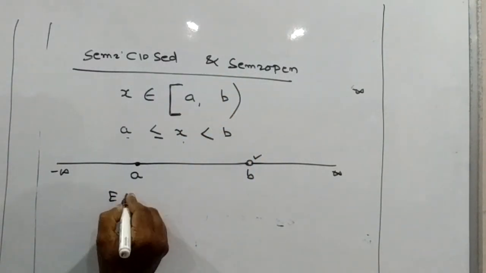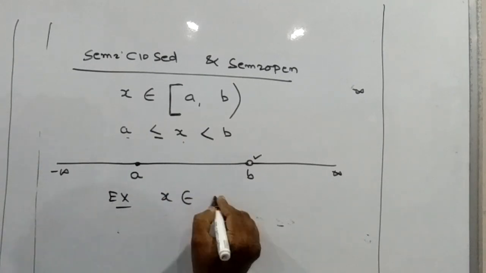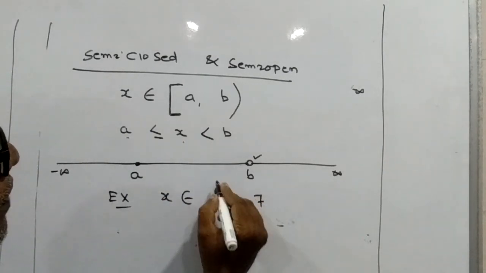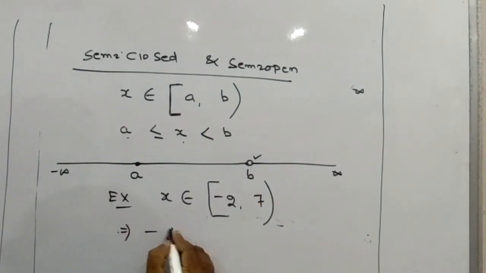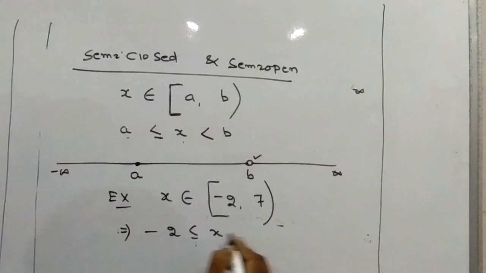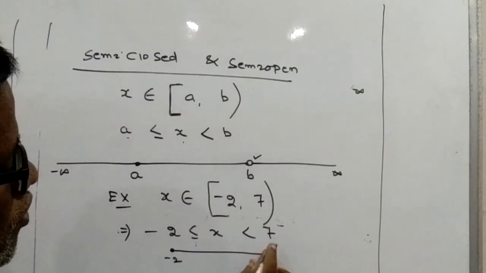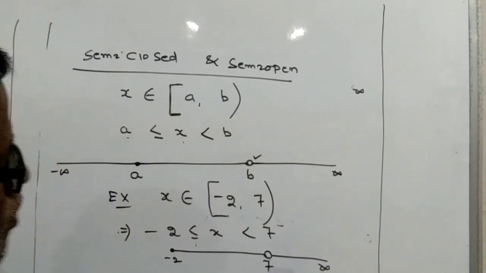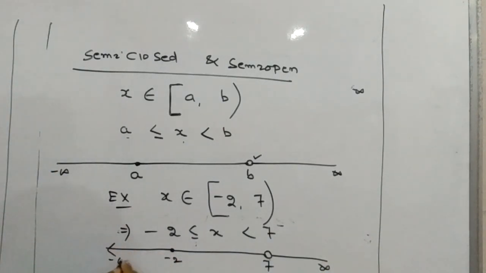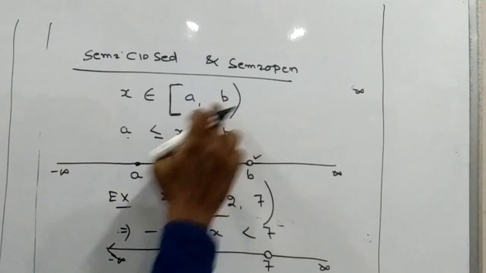Suppose I am considering x belongs to minus 2 to 7. Minus 2 is closed, 7 is open. Now we can say minus 2 is less than or equal to x less than 7. On the diagram, minus 2 is taken as a dot, but 7 is taken as open, meaning a circle. Here it is plus infinity and here it is minus infinity. This is your semi-closed, semi-open interval. This side is closed and this side is open.